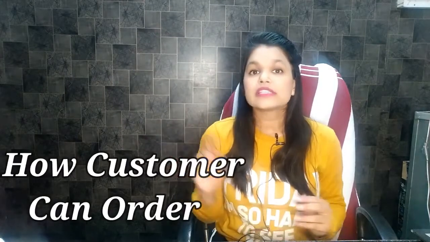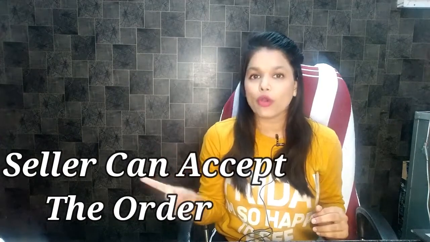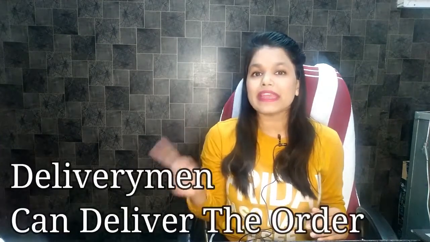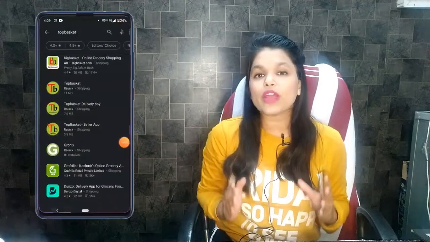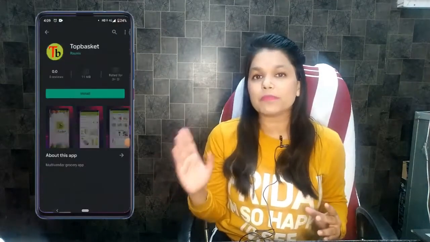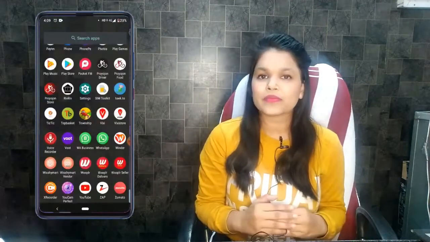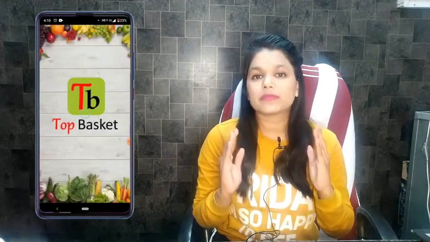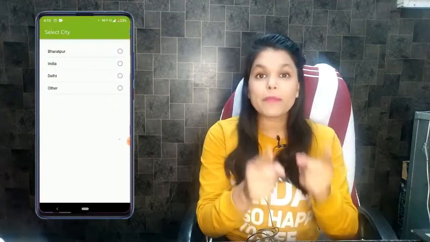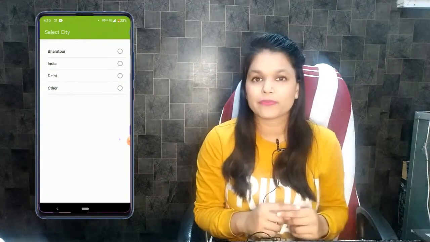So now let's understand how the TopBasket app works, how customer can order, seller can accept and process the order, and how delivery man can deliver the order. And along with this, we are going to understand how admin can track the complete order. So when you download the TopBasket customer app from Play Store, it looks like this. You click on it and it shows the TopBasket brand name. But when it is your app, it will show your brand name.